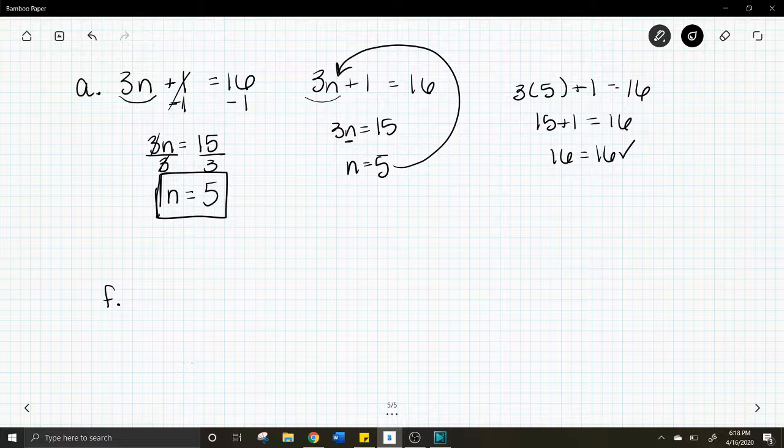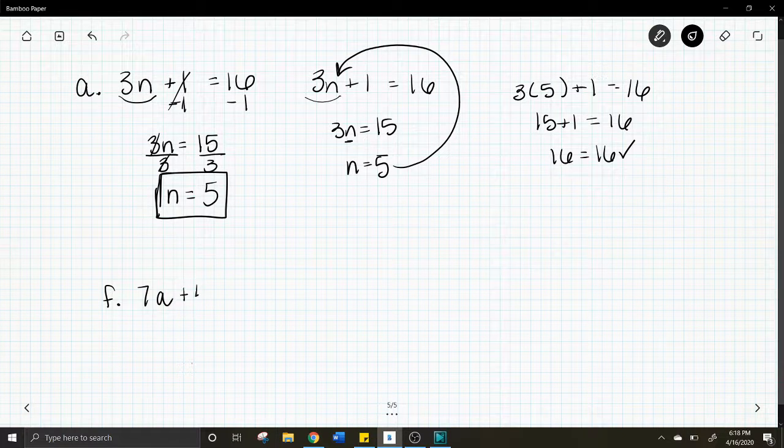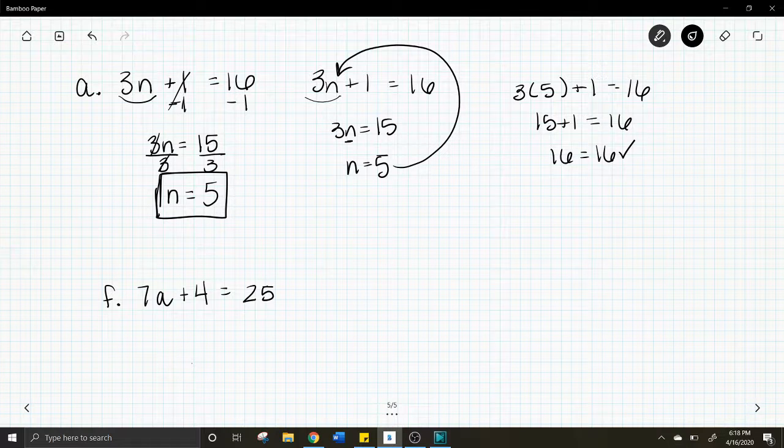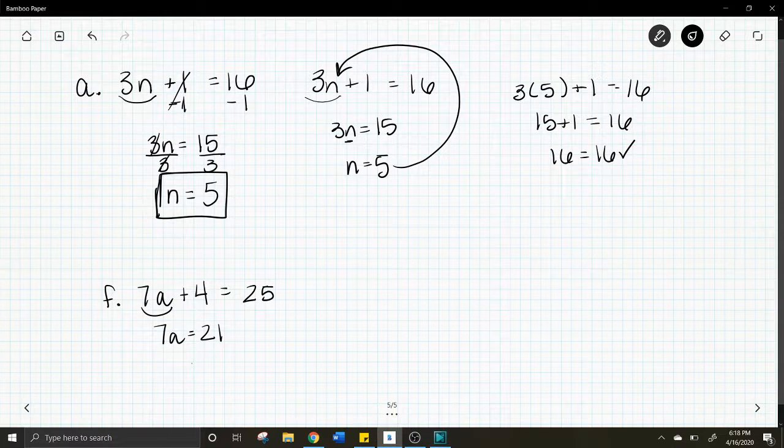Okay, letter F says 7a plus 4 equals 25. Okay, so 7a plus 4 equals 25. First, you can ask yourself, I know that some number plus 4 equals 25. Well, I know that 21 plus 4 equals 25. So I'm going to say that that number, that combination, 7a, must equal 21. Then you'll say 7 times some number equals 21. Well, 7 times 3 equals 21. So it must be 3. Okay, that's how you sort of think logically through the question.